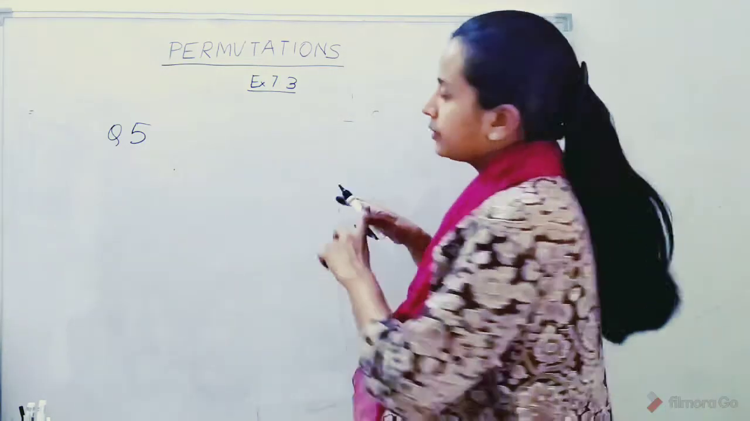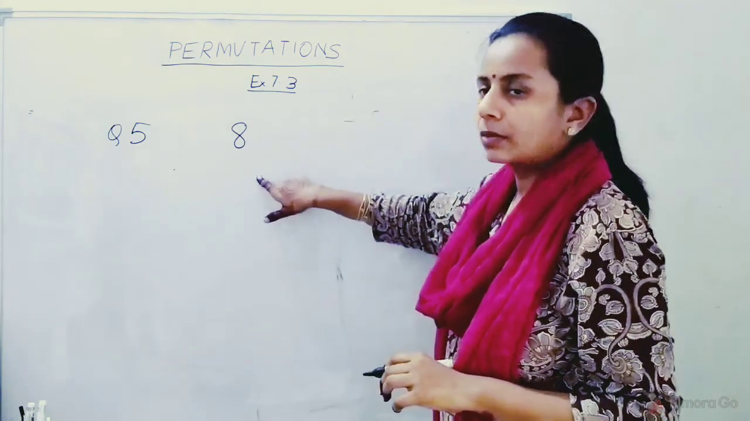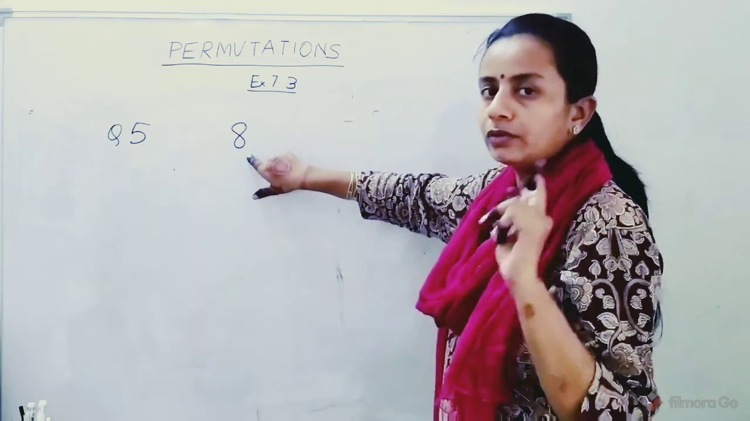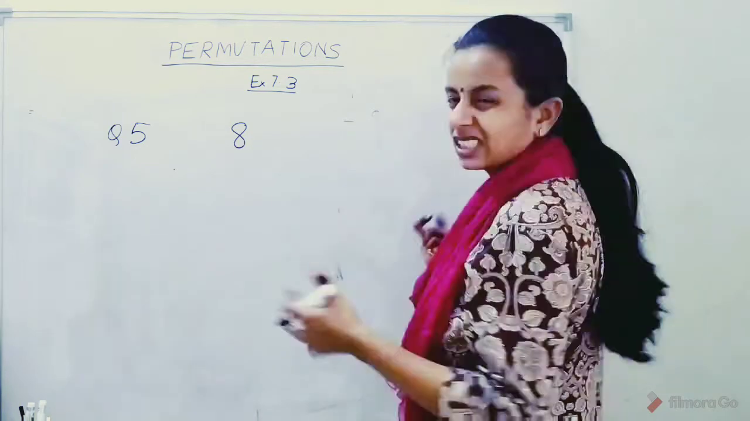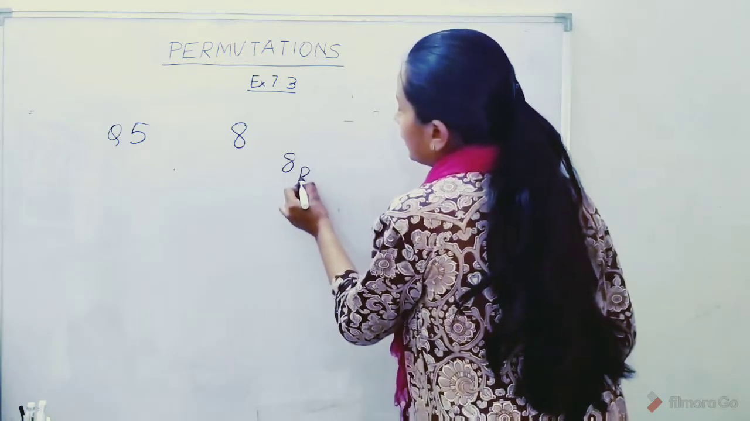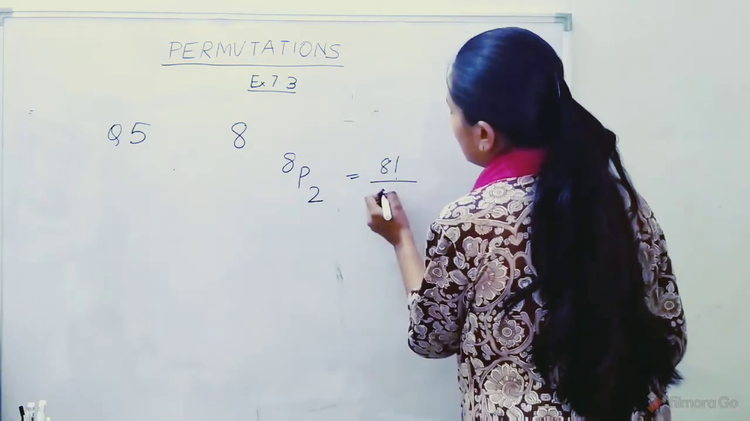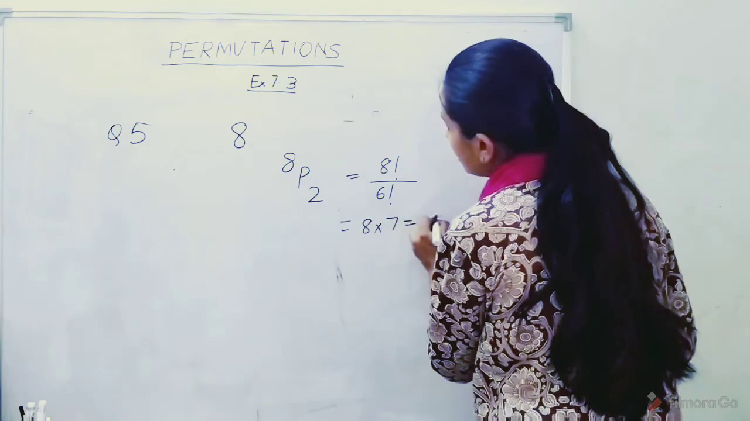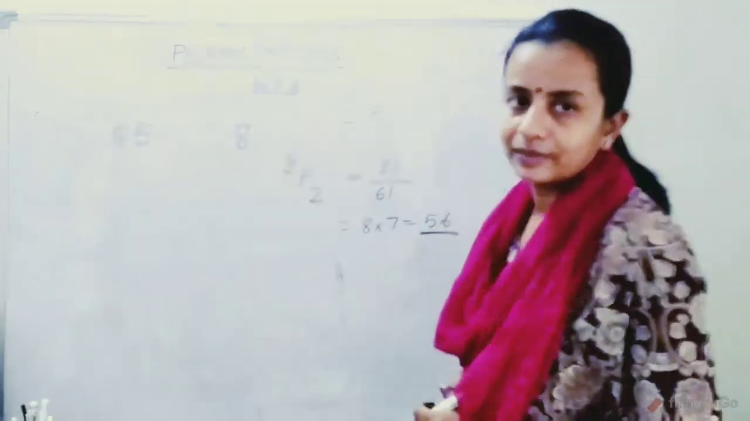Question number 5 says we have to select a chairman and a vice chairman out of 8 persons so that only one person can hold one position. It's very simple. It's 8P2, that is 8 factorial divided by 6 factorial, which is 8 into 7, which gives us 56, right?